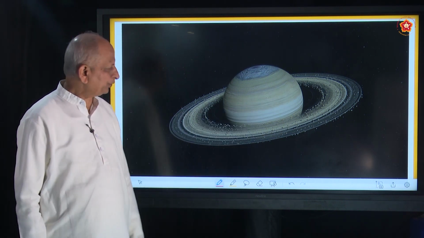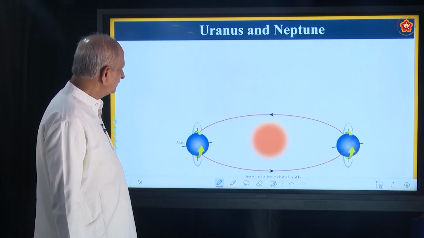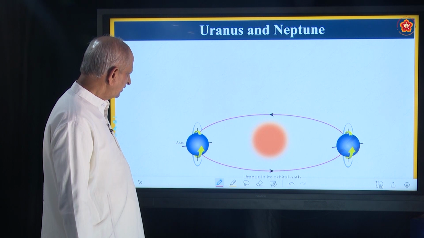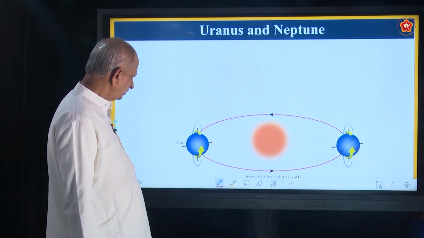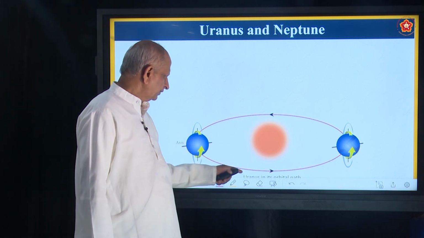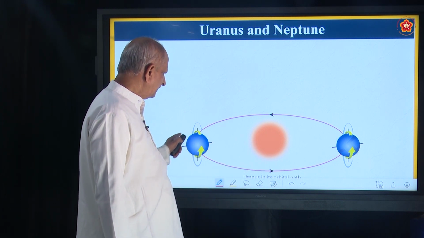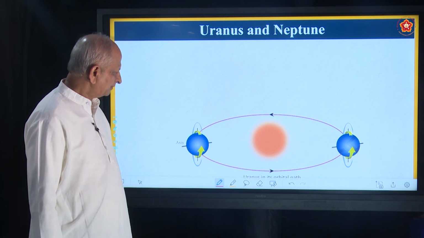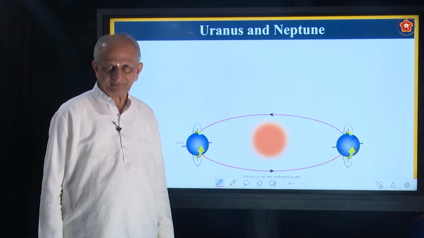So very beautiful. Now coming to the next planets, namely Uranus and Neptune. Here, this is the orbital path of Uranus. But Uranus has a special type of orbit.